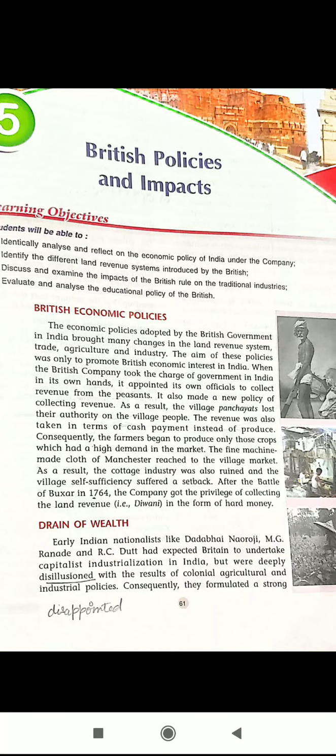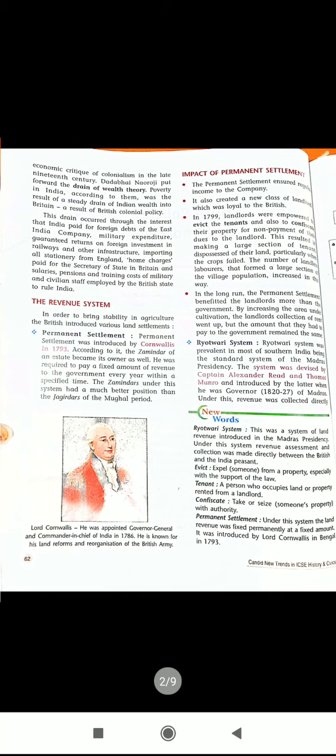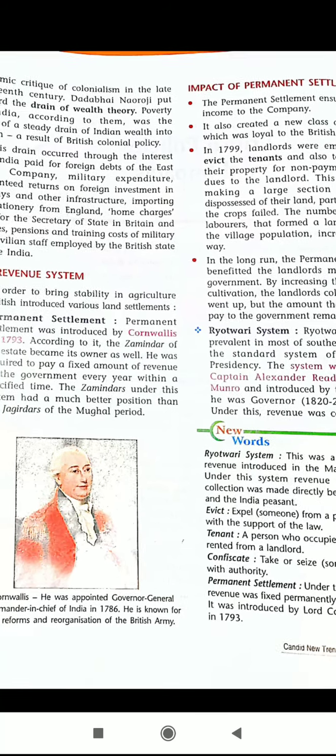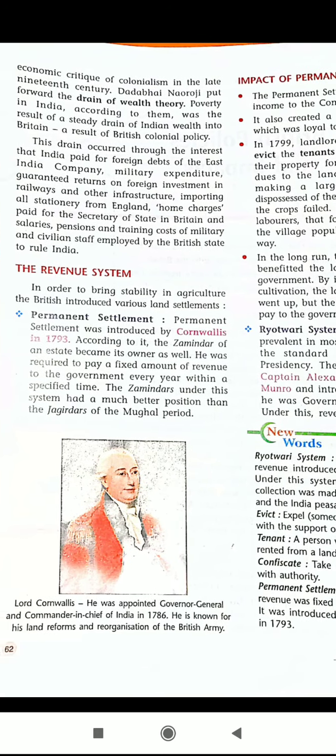Consequently, because of that disappointment, they formulated a strong economic critique of colonialism in the late 19th century. Dadabhai Naoroji put forward the drain of wealth theory.